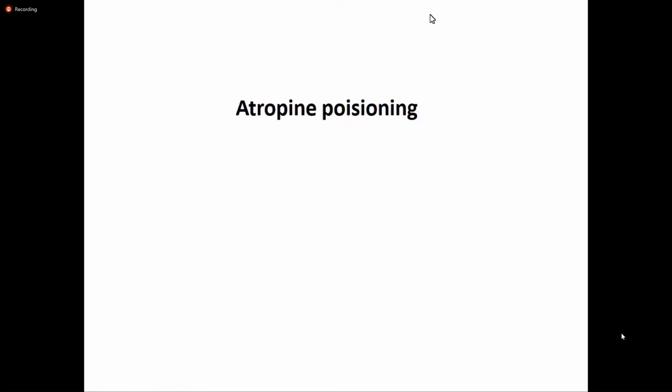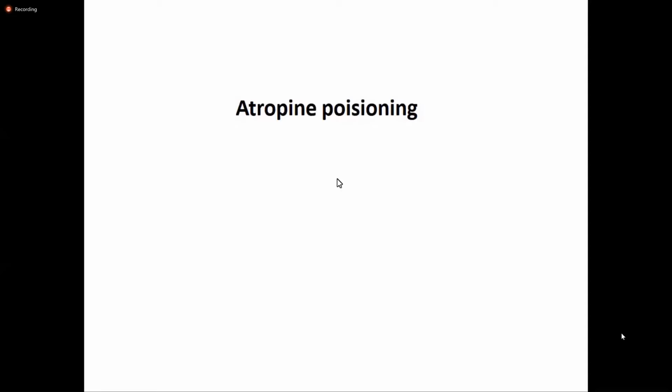So what is the drug that is given in the atropine poisoning? Physostigmine. So the specific antidote to atropine is physostigmine. For atropine poisoning or overdose, physostigmine is given as the antidote. And the general principles for all poisoning as the initial measure will be the same.